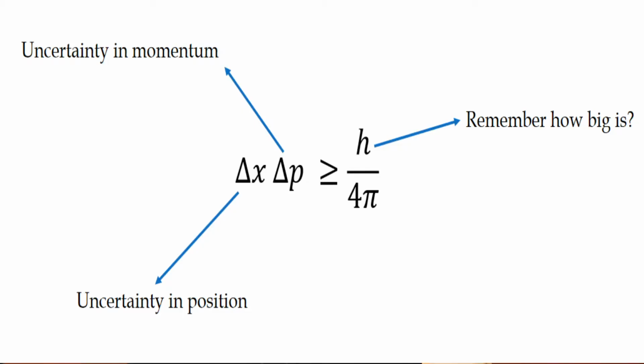The uncertainty relationship can be mathematically expressed by an equation. It is not an equation, actually, it is an inequality. It shows you delta x into delta p is greater than or equal to h by 4 pi. What does that mean? Delta x implies the uncertainty in position, delta p implies the uncertainty in momentum, and h is Planck's constant. So, the product of uncertainty in momentum and uncertainty in position is always greater than or equal to h by 4 pi. So, there should be no chance of confusion here.